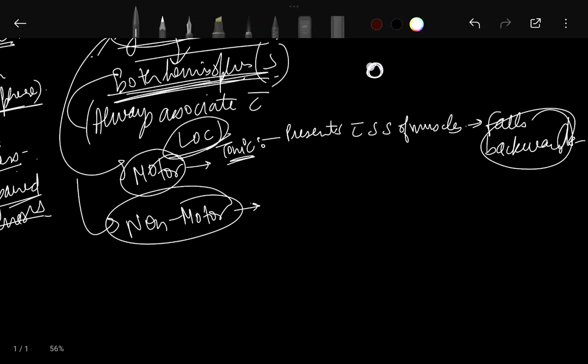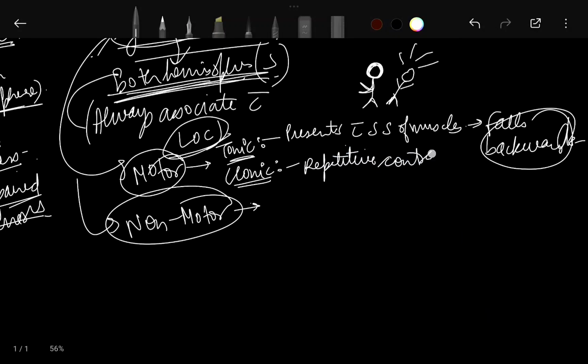For example, this is a person who is standing. The person will fall backwards. And after tonic, we have clonic: repetitive contraction and relaxation of muscles.